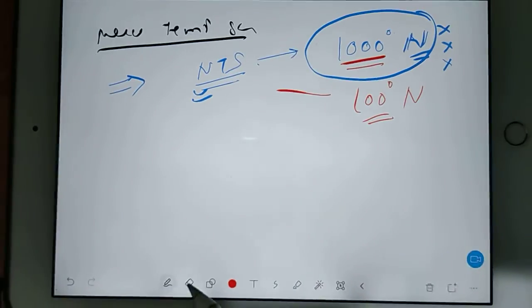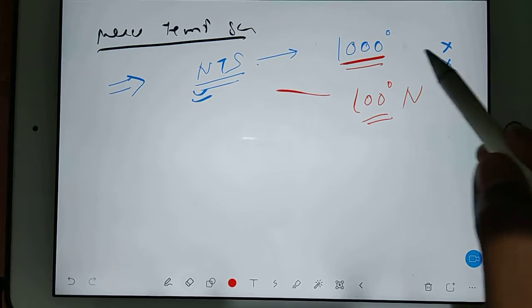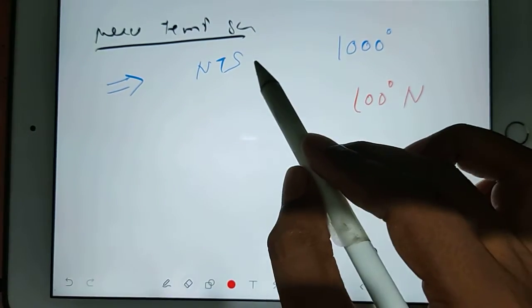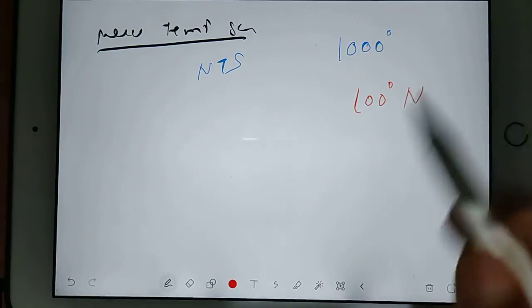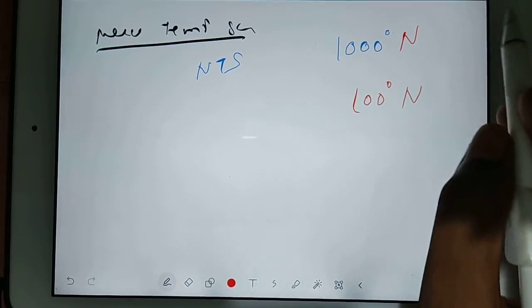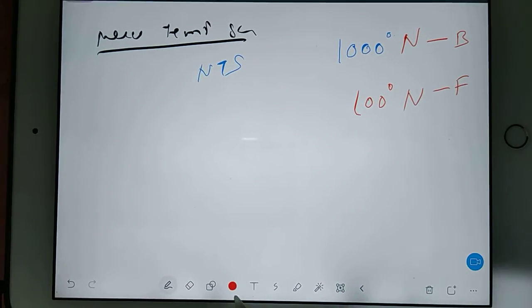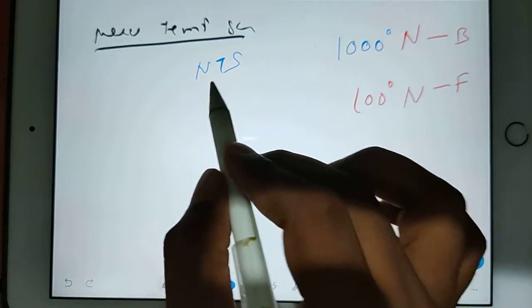It may be difficult to feel, but just feel. We are designing a new scale. You should not have any trouble. The main feel of temperature will be the same, only we are changing the numbers because we are changing the temperature scale. So here it is boiling, here it is freezing.